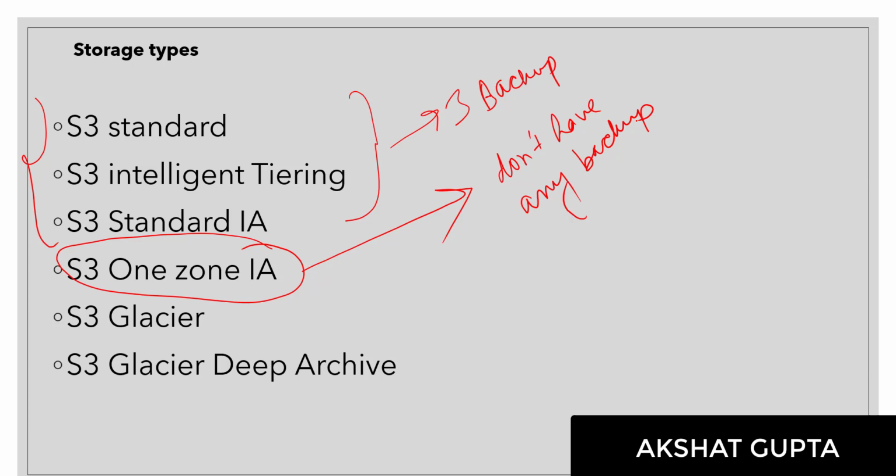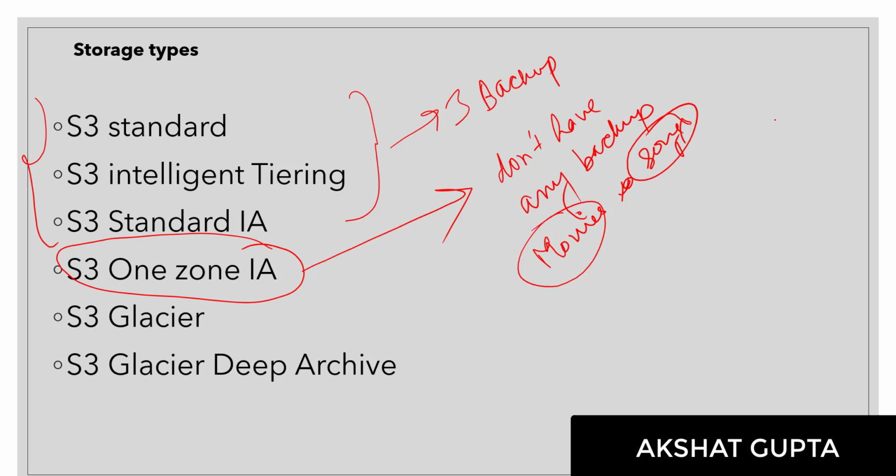Let's consider an example. You have some movies or some songs which are not that important. If they are lost, you can download them again, as there are many methods by which you can download the files. So if your file is not that important, you can keep it in One Zone IA. If you have a backup in some other location also, you can keep it in One Zone IA.